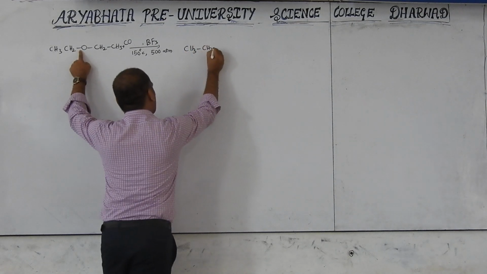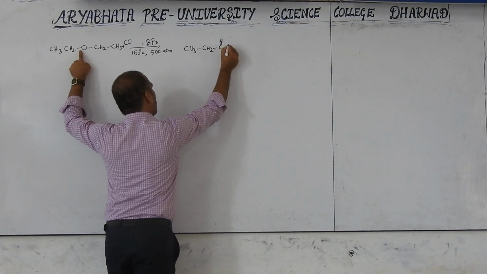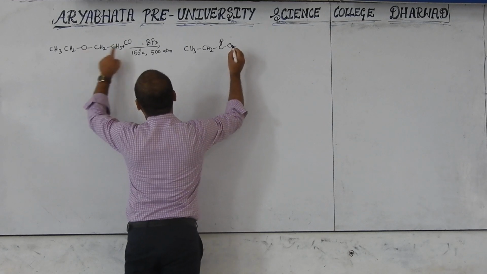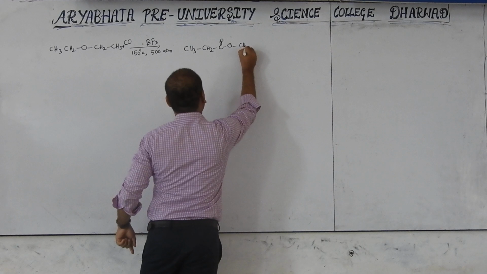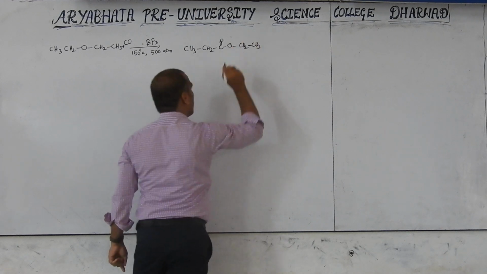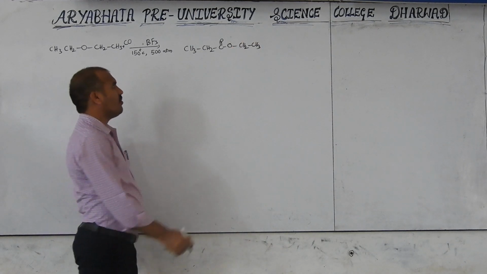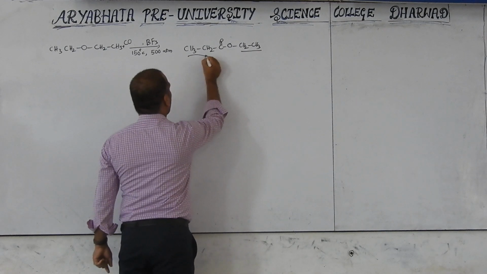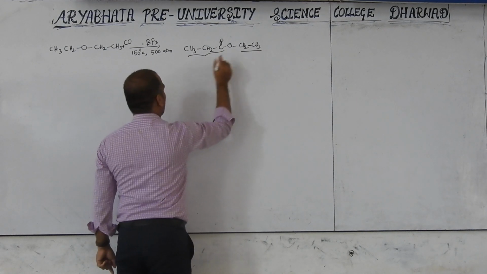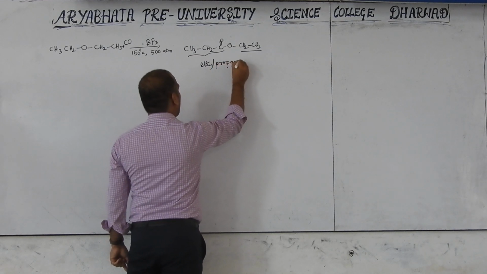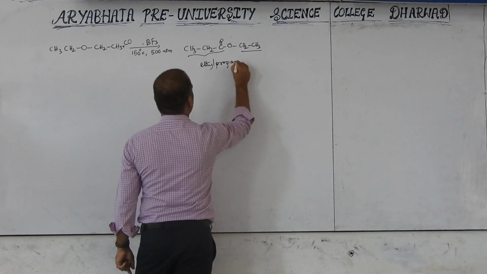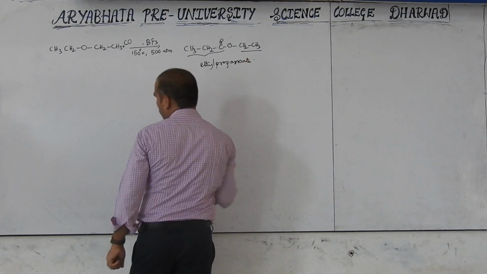CH3CH2C double bond O, and here O, then CH2CH3. This is the ester form, ethyl propanoate. Three carbons are there. This is the ethyl, and this is called propanoate. Ester formation.